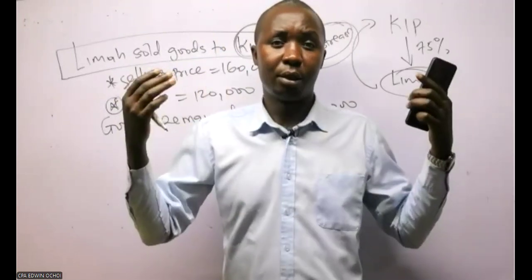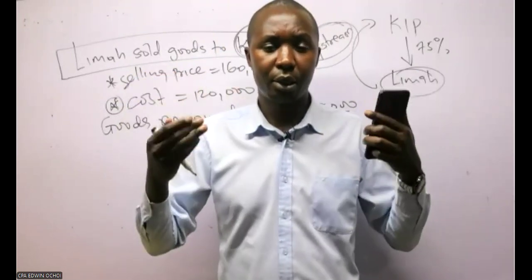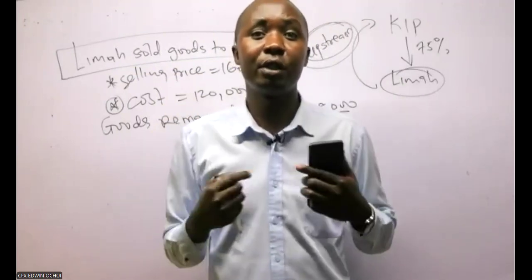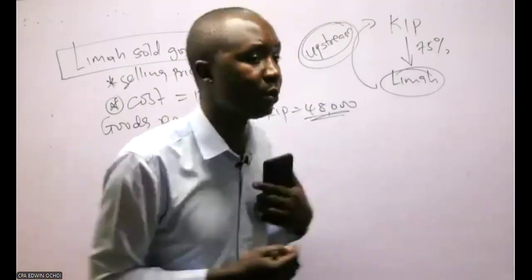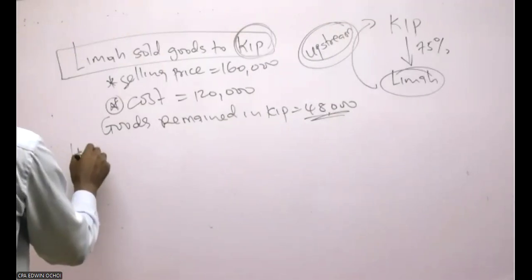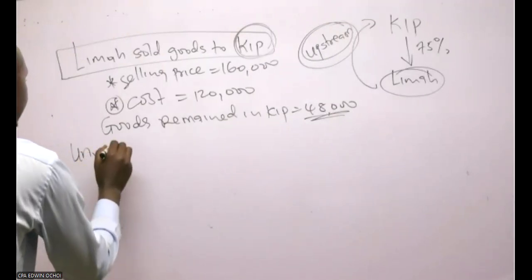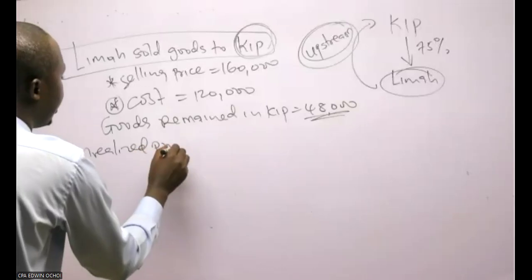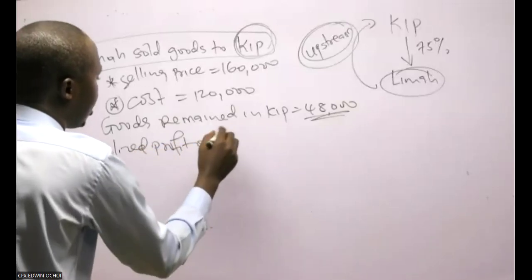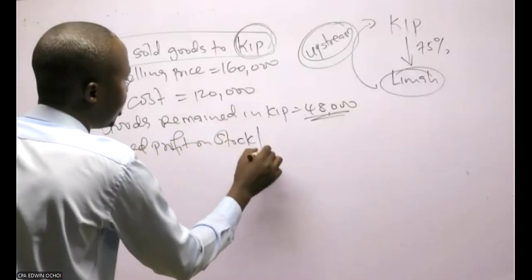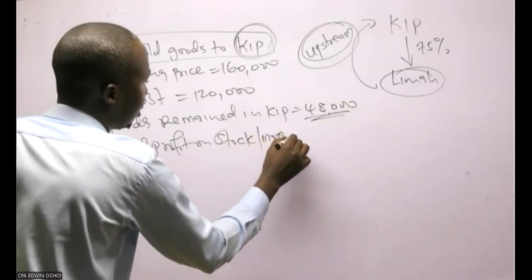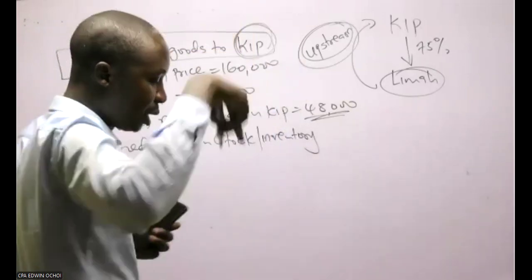What does it imply? You have not realized the entire profit I realized. There's an unrealized profit on stock, some books say inventory, which must be determined and eliminated.